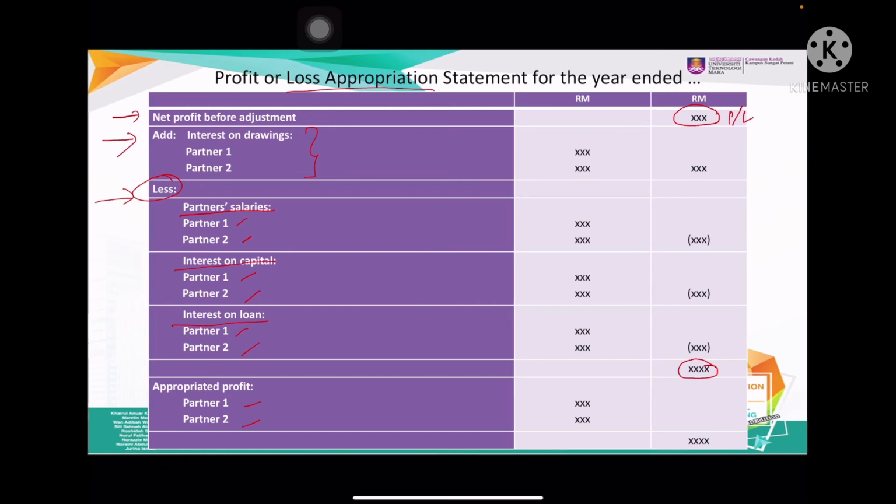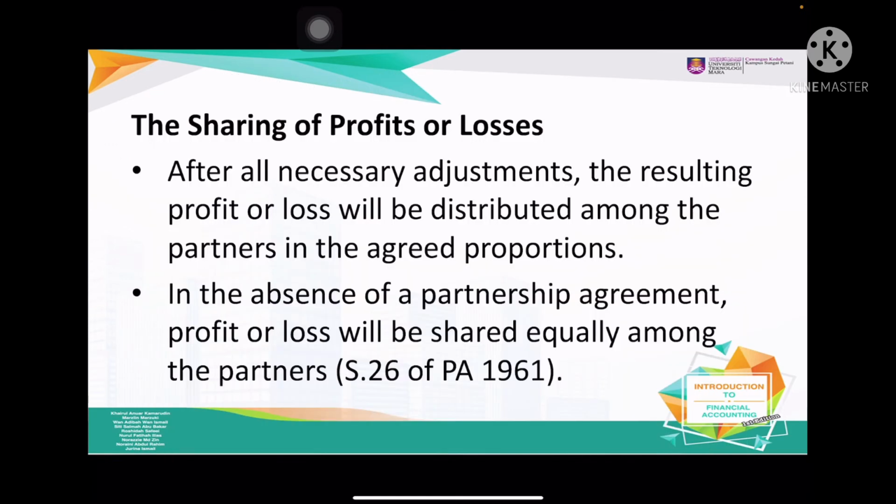For example, if they have a profit of 10,000, after we deduct everything that we should pay to the partners, and we have partner 1 and partner 2, for example, profit sharing is half and half, so it means that 5,000 each for the partner. From the 10,000, they have to divide into partner 1 and partner 2, so each partner will get 5,000.